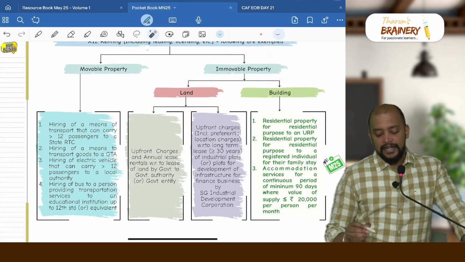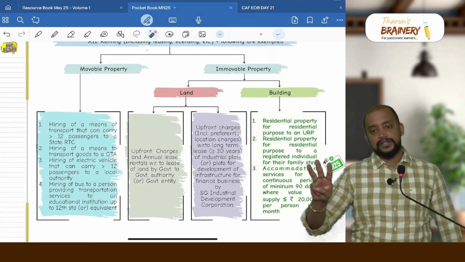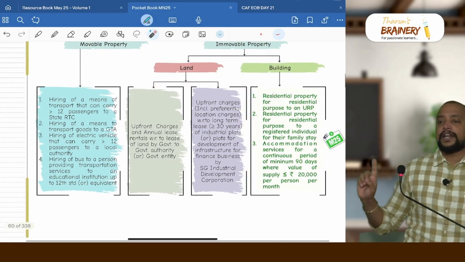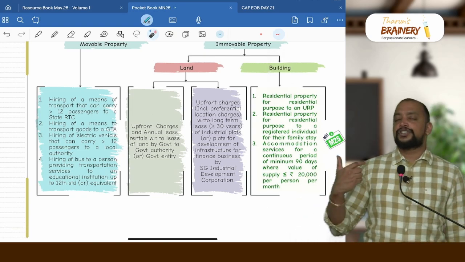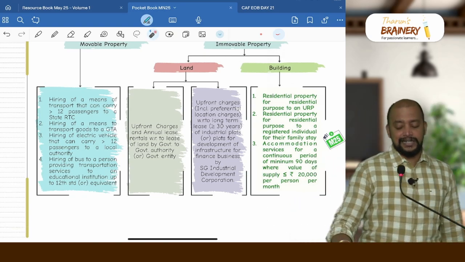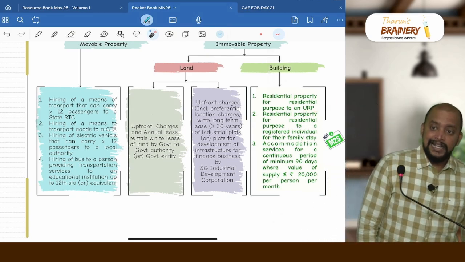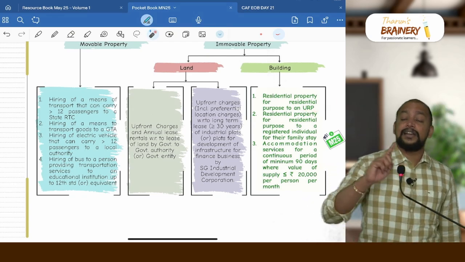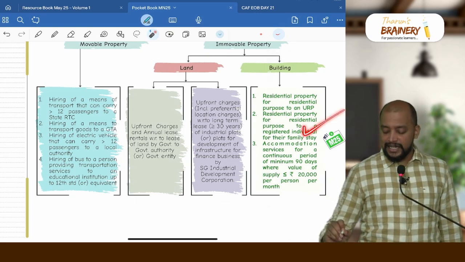Immovable property is divided into land and building. In case of building, we have 3 exemptions. What are the 3 exemptions? Number 1, if I have a residential property that is given on rent for residential purpose to an unregistered person, then it will be exempted. And if I have a residential property that is given on rent to a registered individual for their family stay, even then it will be covered under the exemption.